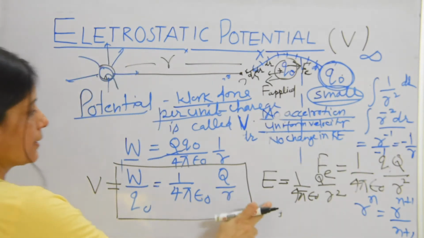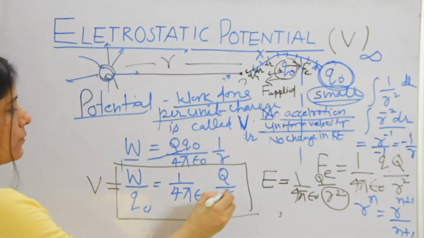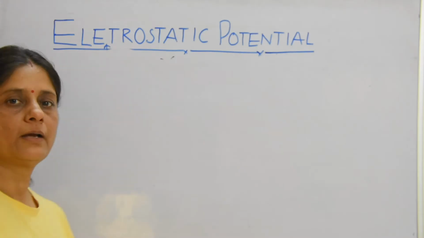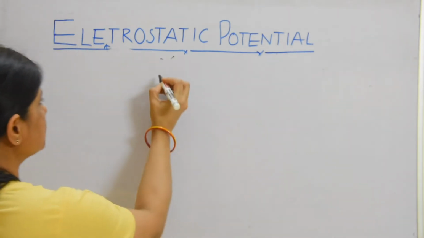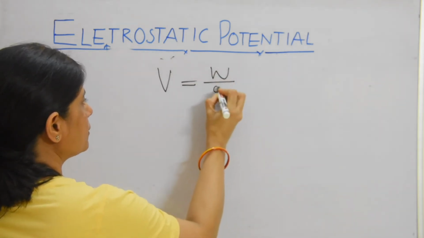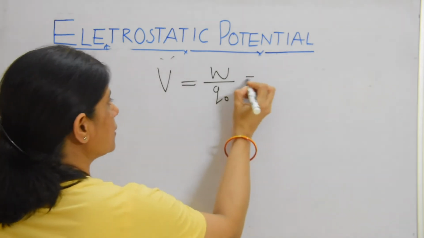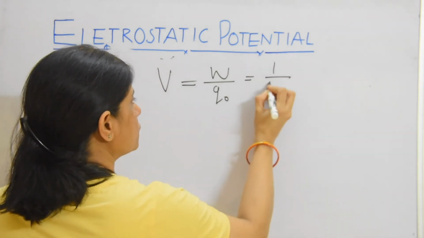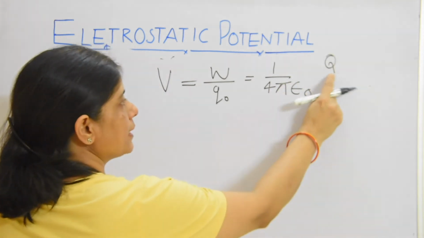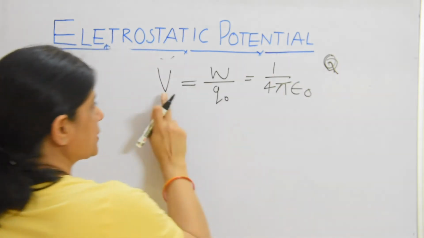Electric field intensity is inversely proportional to r square, whereas potential is inversely proportional to r. We can define potential as work done per unit charge, and 1 upon 4 pi epsilon naught Q upon r, where Q is the charge because of which the potential is there.